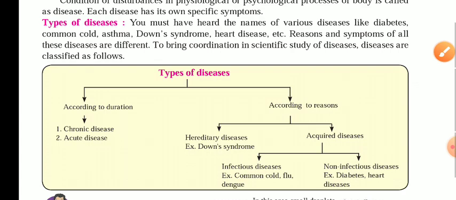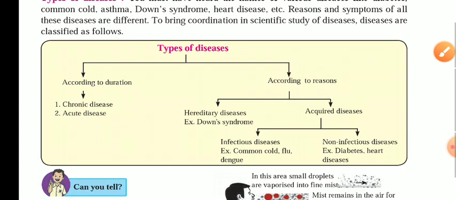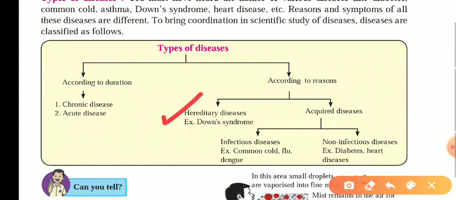On the other side, diseases are also classified according to the reasons for them. One is hereditary diseases and the other is acquired diseases. Hereditary diseases run from one generation to another generation.